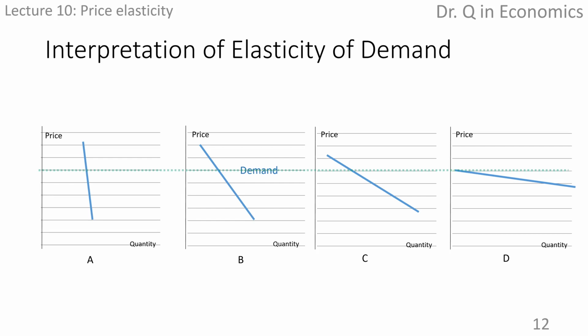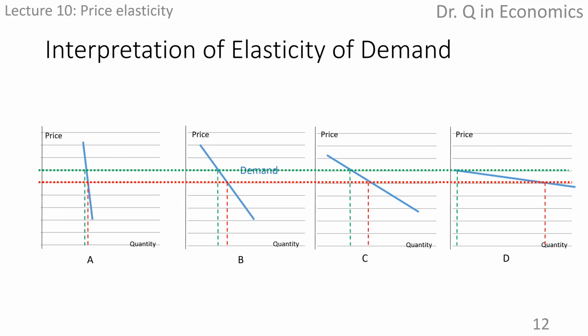Let's make the price change by the same amount and look at the quantity change. We can see that the quantity changes the most on D and the smallest on A. It means that the consumers are very responsive to price change on D and not so responsive or sensitive to price change on A.